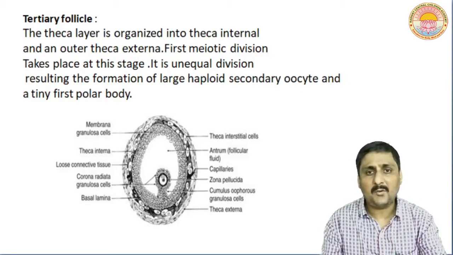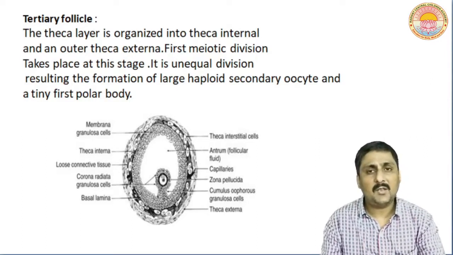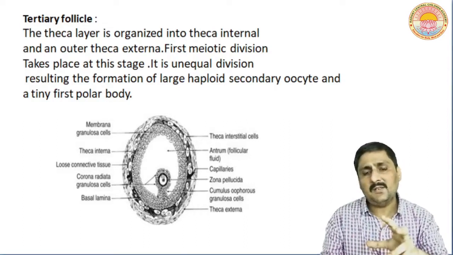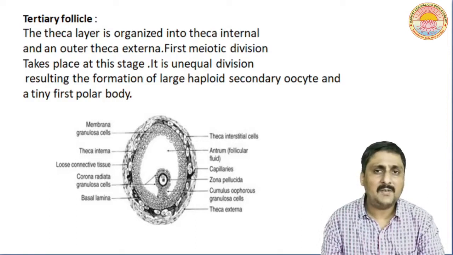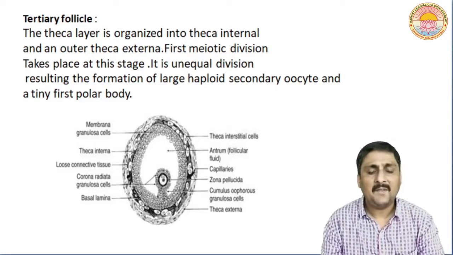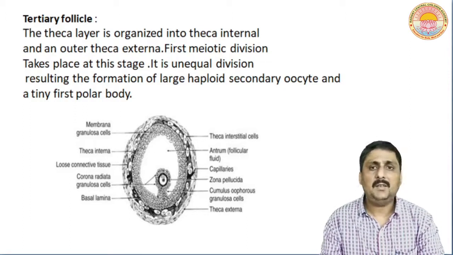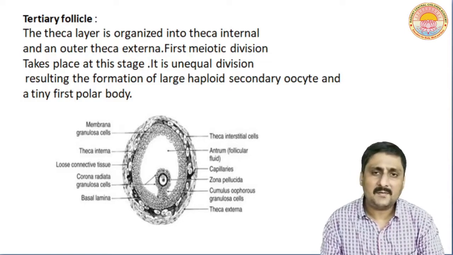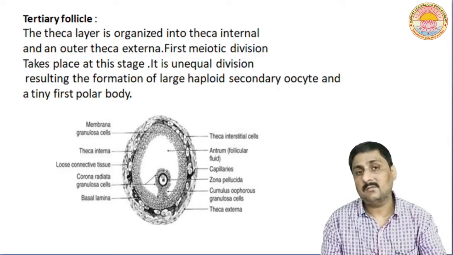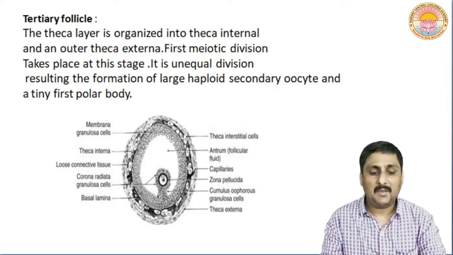The meiosis is unequal. That means two cells are produced. One is very small, which is called the first polar body. The other one is very large, which is called the secondary oocyte. Now, the tertiary follicle after some time changes into the Graafian follicle, and the zona pellucida layer now surrounds the secondary oocyte. At about the 14th day of menstruation, the secondary oocyte along with other cells is released from the ovary. So this was important, and this was about female gametogenesis.